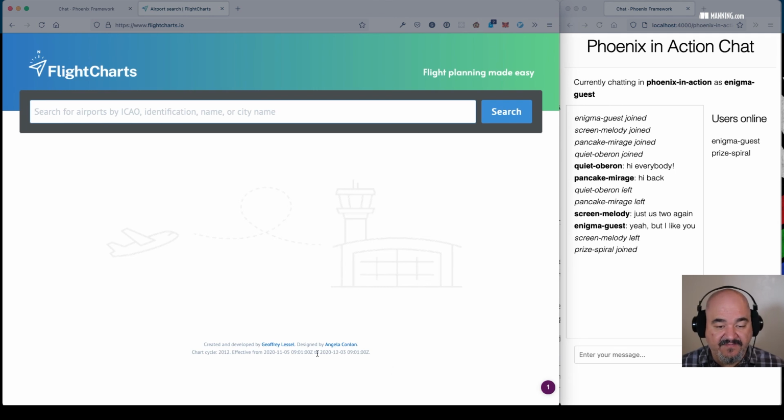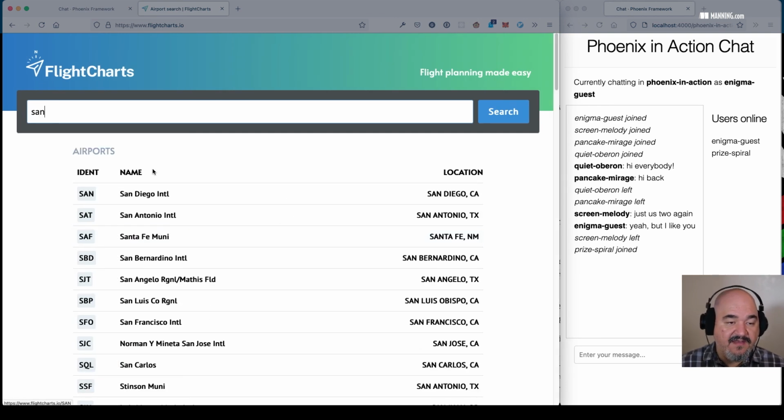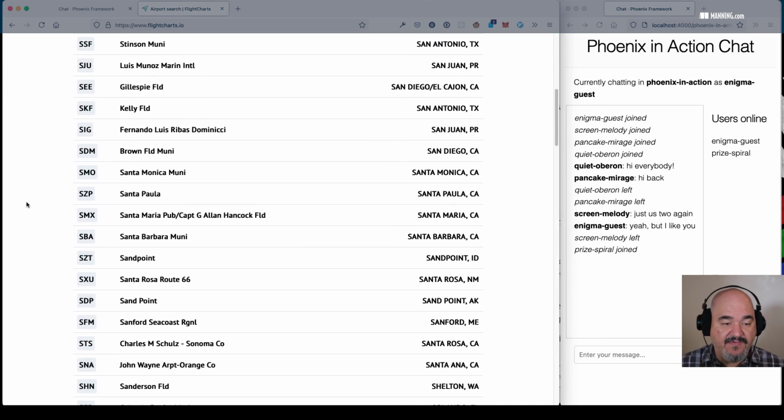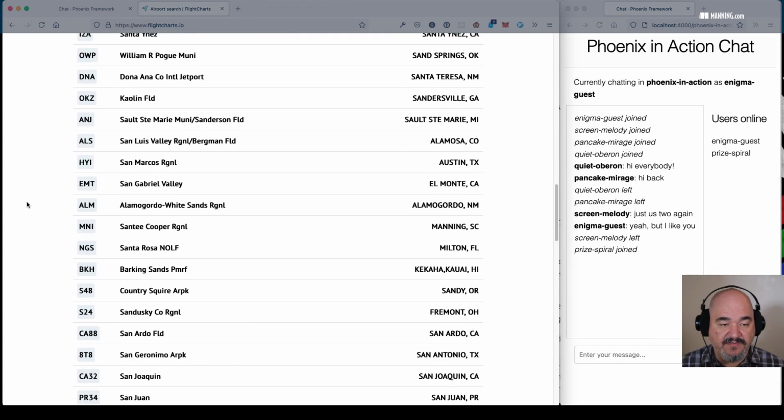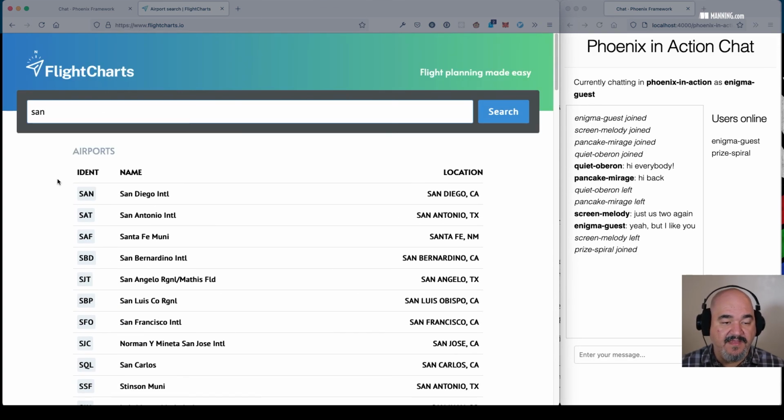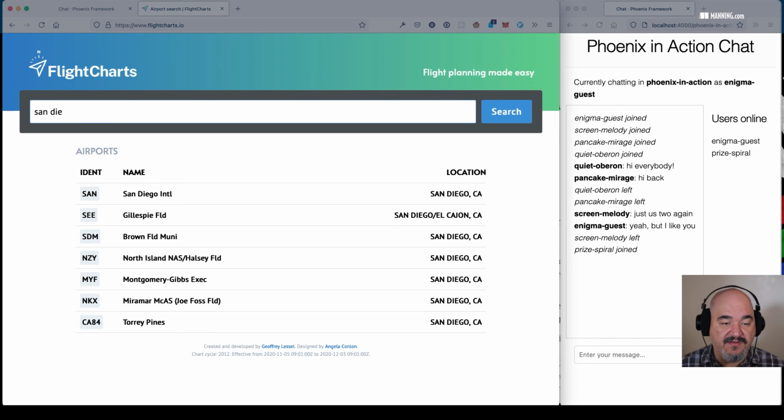And you can see that the FAA database hasn't been updated since December. So the charts themselves won't work, but you could still search for airports and identifications, names, and cities. But watch how fast this automatic completion happens. So let's just say I search for San Diego. If I search San, all these things come up. This is LiveView populating this page in real time through the search. And as I continue to drill down, you can see that the page updates so fast.